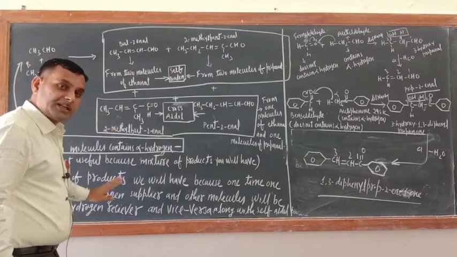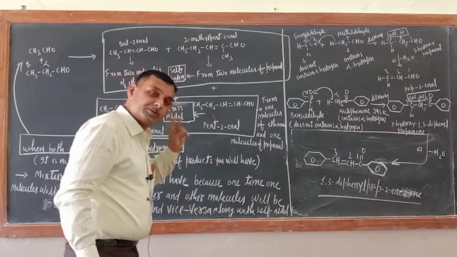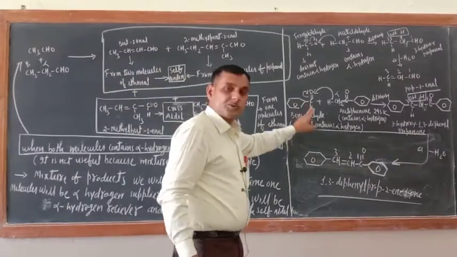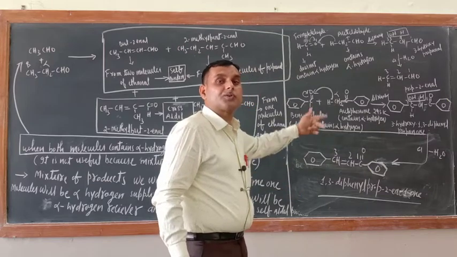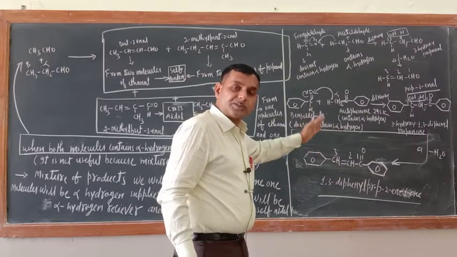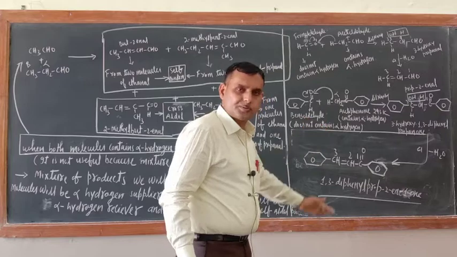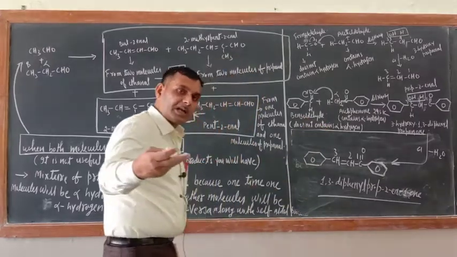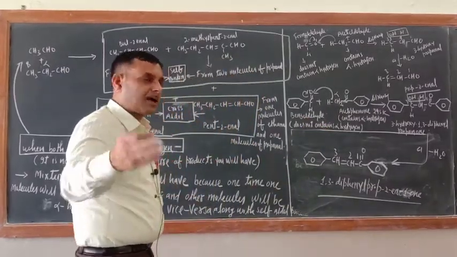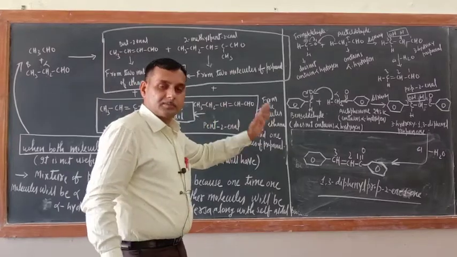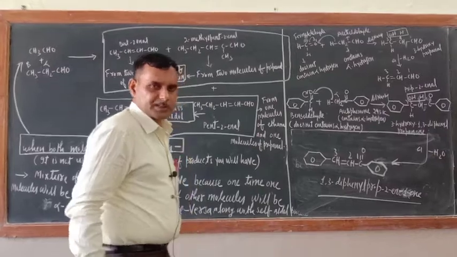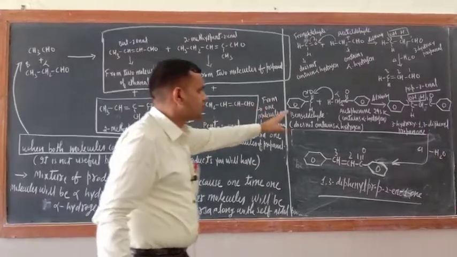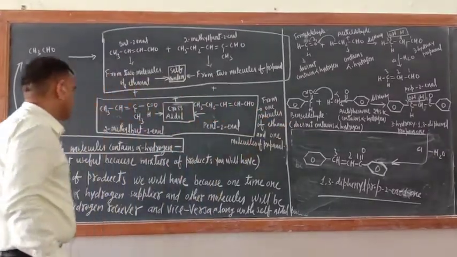That is why planning is required, and we should plan in such a way that one should contain alpha hydrogen, and the other should not contain alpha hydrogen. Such a kind of cross aldol is useful. Means we should take one molecule containing alpha hydrogen, and the other molecule should not contain alpha hydrogen. That is useful. This is useful, this is not useful.